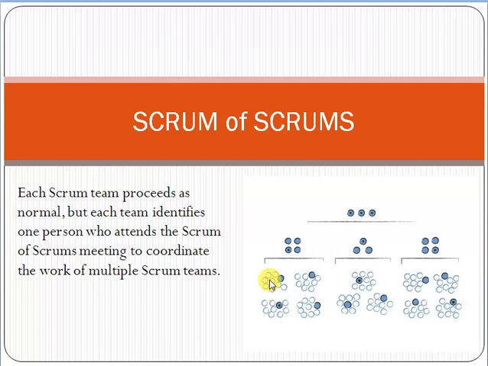So this is the purpose of the Scrum of Scrums meeting. These 4 persons, who belong to the 4 teams, discuss in the meeting their experiences, what problems they are facing, and how they are facing the challenges.